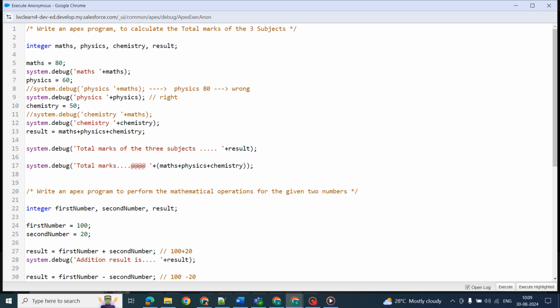And now what will the debug log print? It will print physics, and the value I have assigned to this variable physics, that is 60. This is to verify, to test our results on the debug log, whether it was providing the correct output or not. The same way here also,